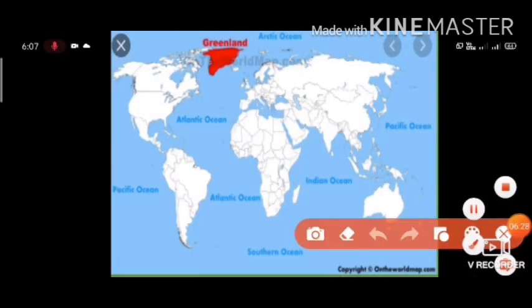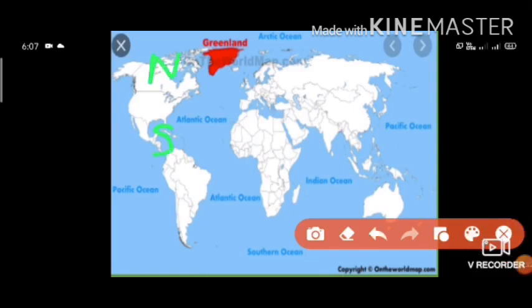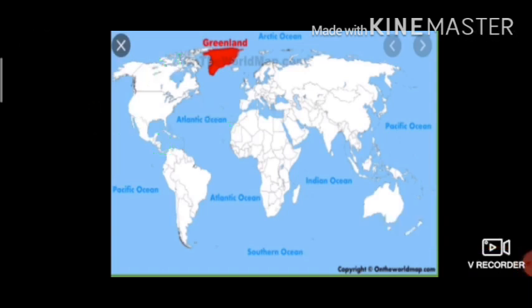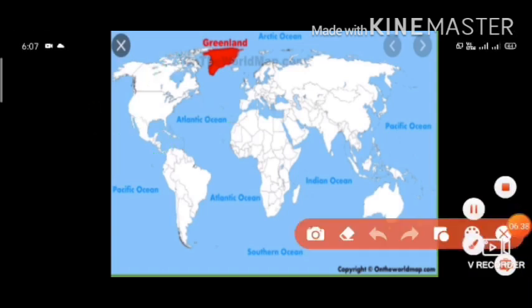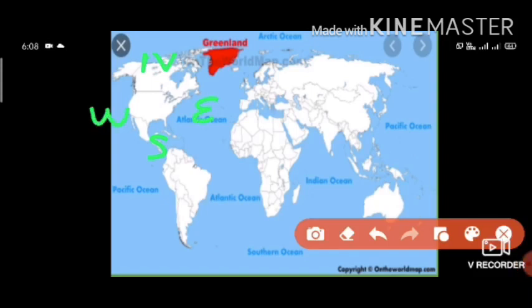See this map. This is north, south, east and west. These are the 4 directions of North America. This is our North America, this is east and this is west. Now these are the directions of North America.